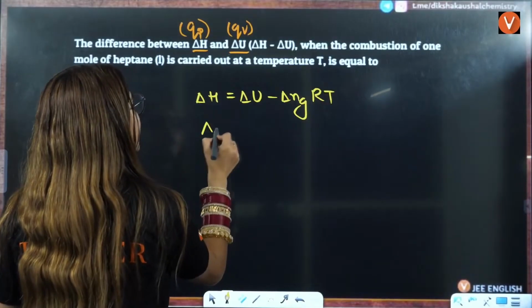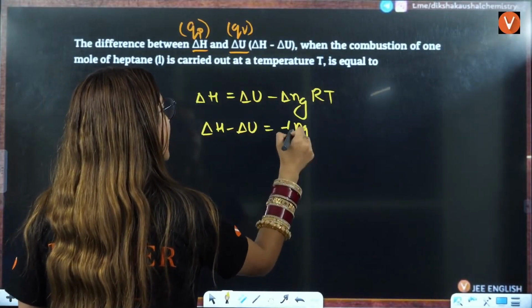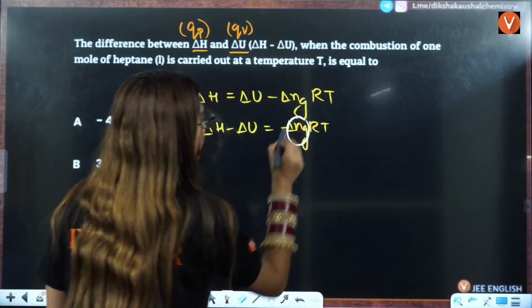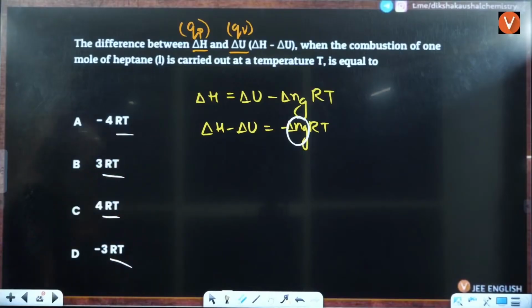That means delta H minus delta U is equal to delta ng RT. Now you just have to calculate the value of delta ng here, otherwise the values are in this only.